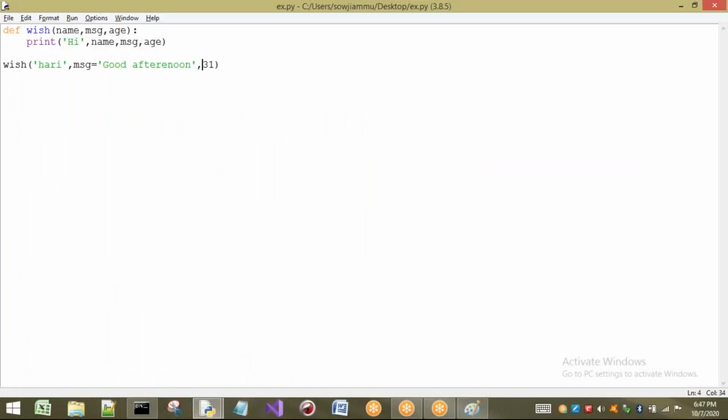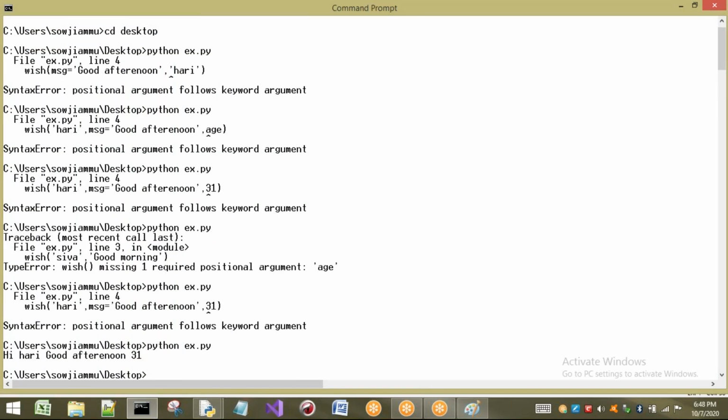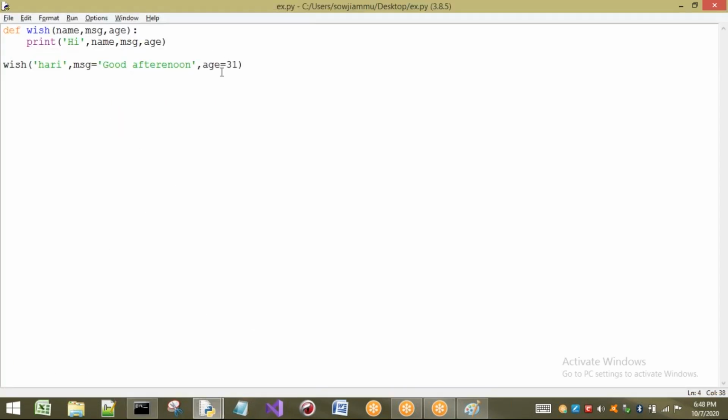Now here I am passing age. Is there any case where after a keyword argument I am passing a positional argument? No, I am not doing that. Then will there be any problem in my program? I think there will be no problem. The reason is I have followed the rule. The rule is: after keyword arguments there should be no positional argument, but after a positional argument we can have keyword arguments. So this is the rule we have to remember.